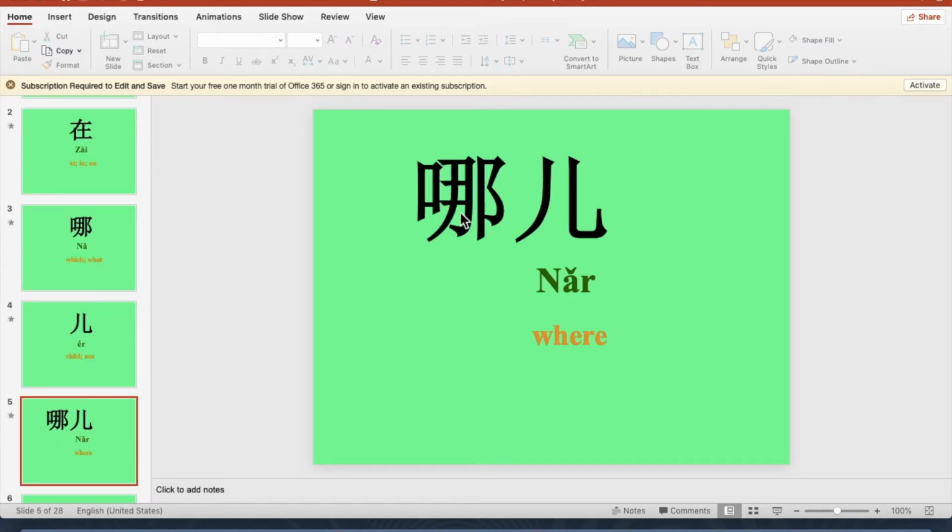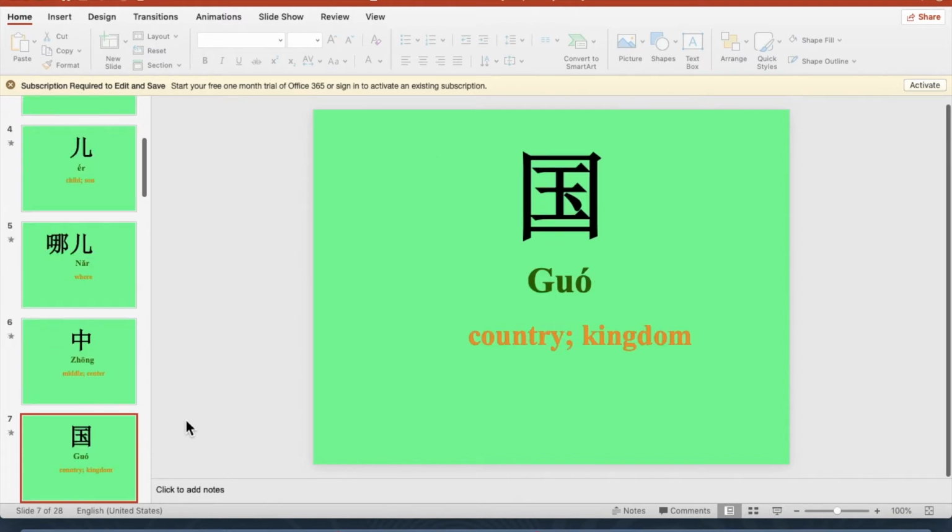Now we're coming to the next one, 哪儿. Wow, we have this phrase coming out. 哪儿 means where. Remember, in English, you put where at the beginning of the sentence. In Chinese, where is always put in its supposed place in a sentence. For example, if you want to ask where do you live, in Chinese it should be you live at where. It's just the same order as a statement, but where is put at the place where you are talking about the place you live.